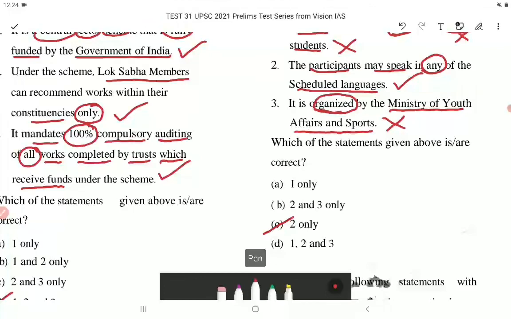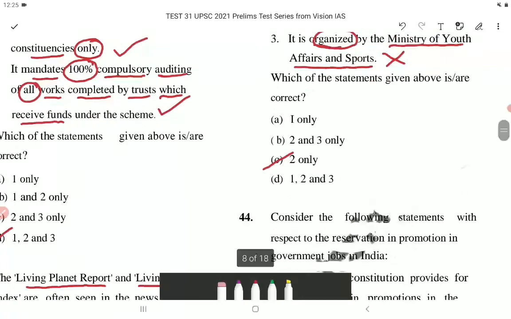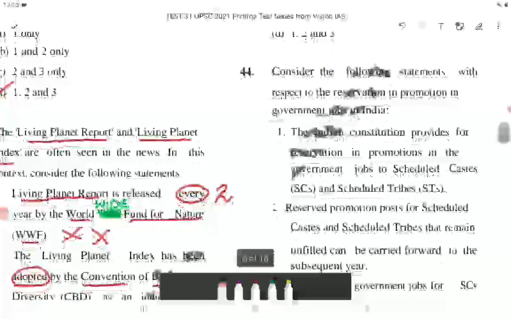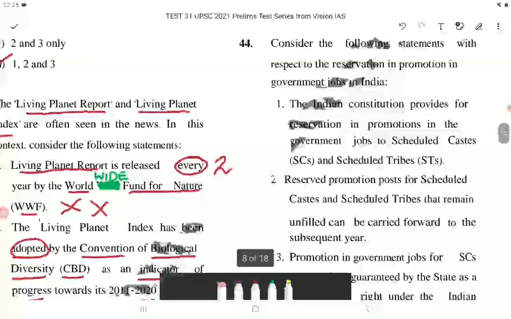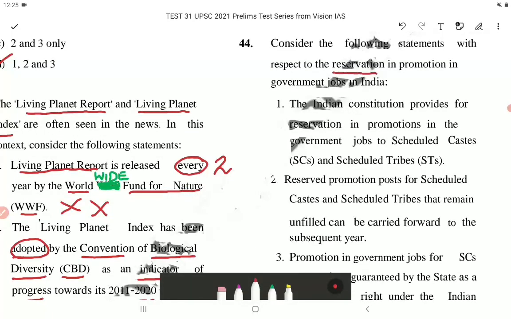That is 2 only. Now let's come to question number 44. Consider the following statements with respect to reservation in promotion in government jobs in India. Number 1.